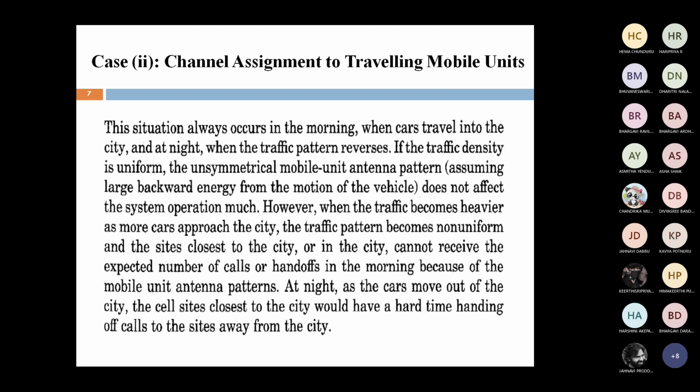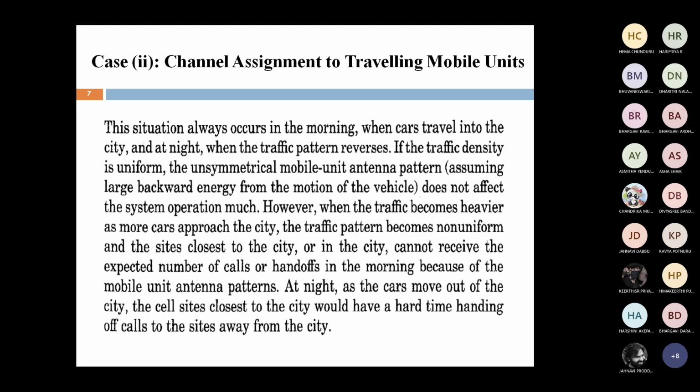Now we go to case 2, the channel assignment to traveling mobile units. In the previous case, we allocated channels to a particular base station. The base station is fixed in one place, so there is no problem. But the mobile unit is movable, and when it moves from one cell to another cell, the frequency automatically changes.